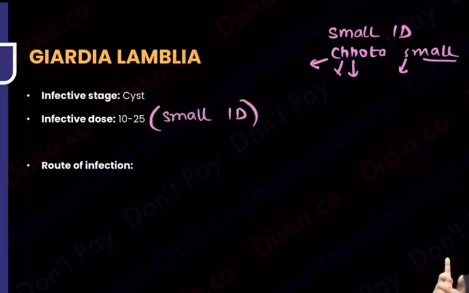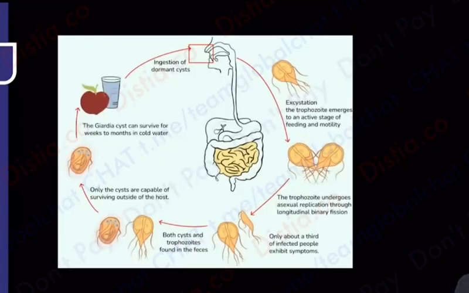Where is it going to go? It's going to go into the duodenum. But how did it reach the duodenum? We ended up eating it. Something going into my duodenum is always going through the mouth only, right? So it's the feco-oral route which is very, very important. Now let me show you this entire life cycle. Like I said, in the life cycle, make it a habit: first, you pick up the host, and the host over here is only human. Rest everything is happening in the environment.